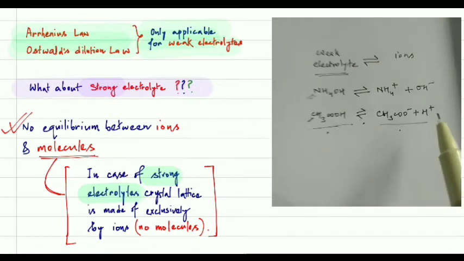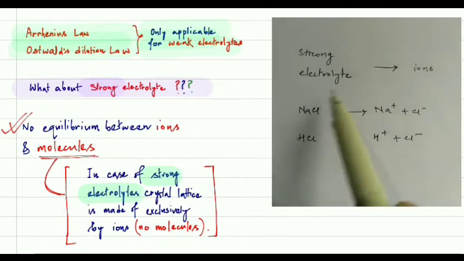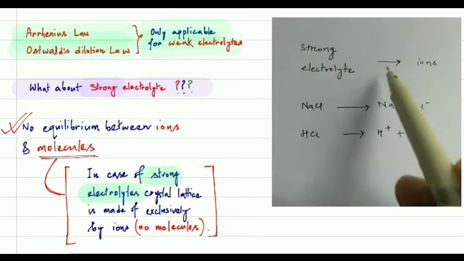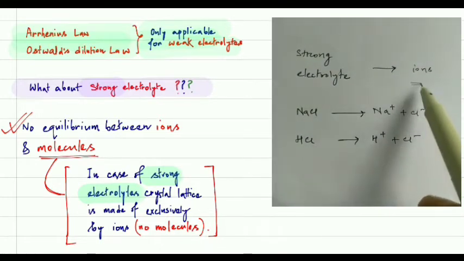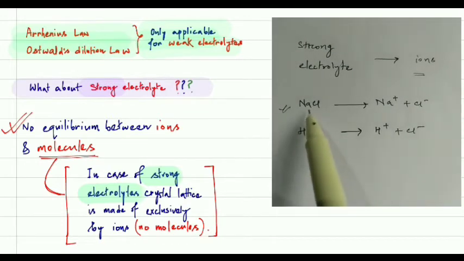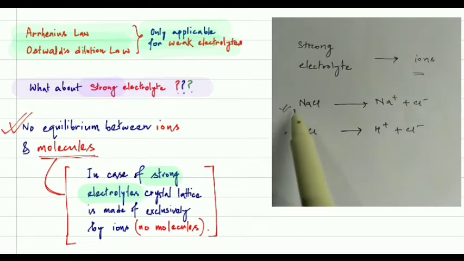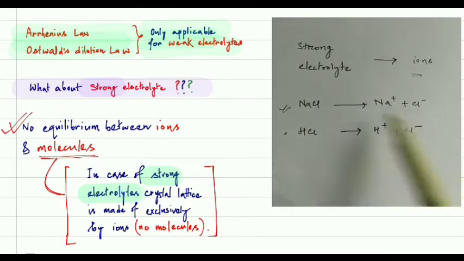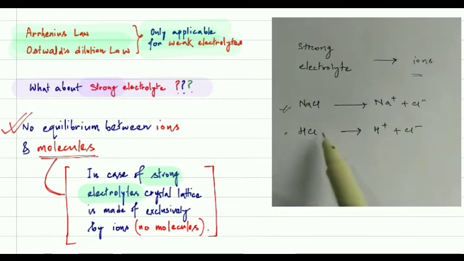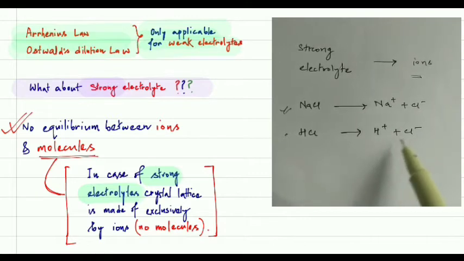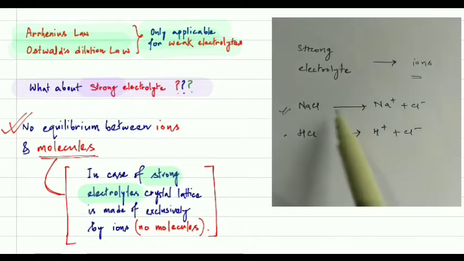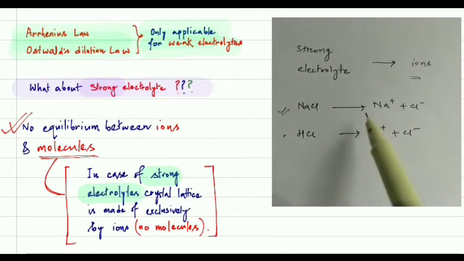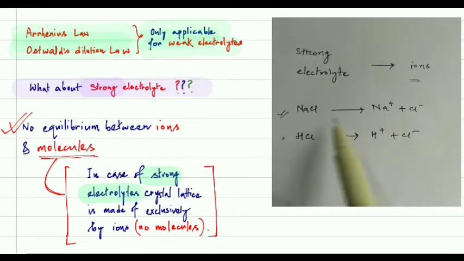But in the case of strong electrolytes, they completely dissociate into their ions. For example, HCl or sodium chloride: sodium chloride completely dissociates into its ions, and HCl also completely dissociates into its ions. So this is a unidirectional reaction.